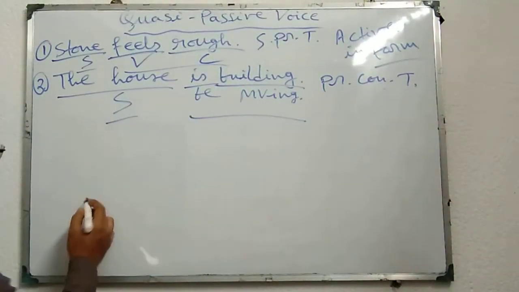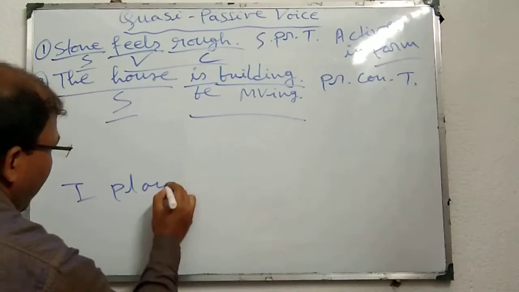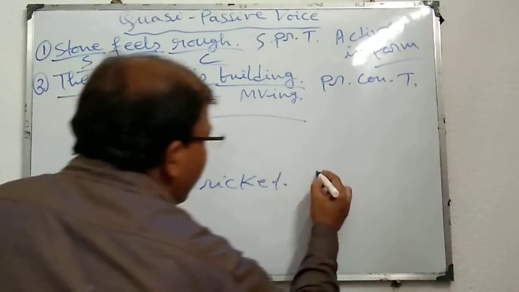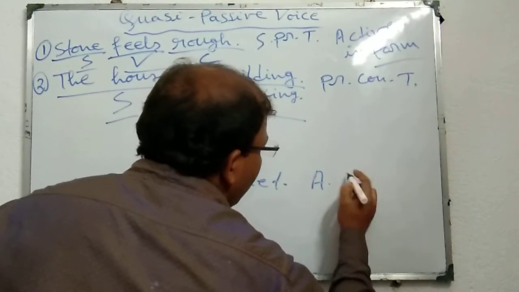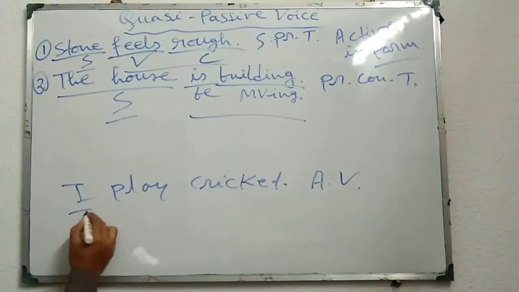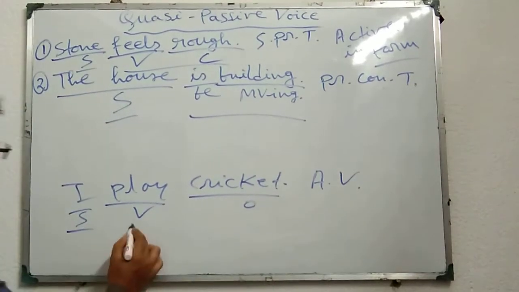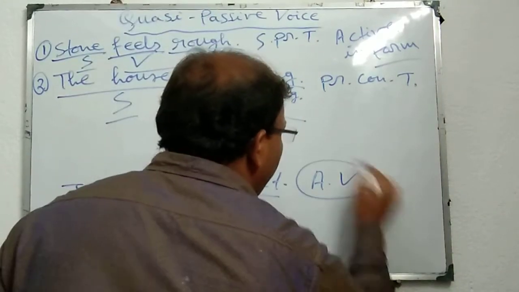Suppose I give one example here: I play cricket. This is the sentence structure of active voice. I is the subject, play is the verb, cricket is the object. That means subject, verb, object or others.